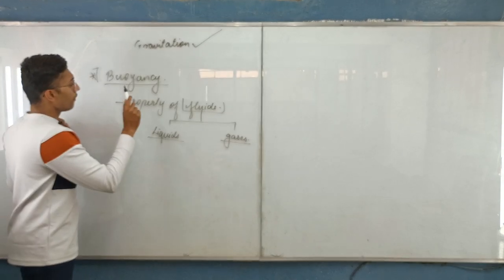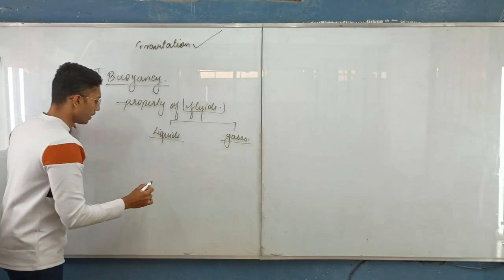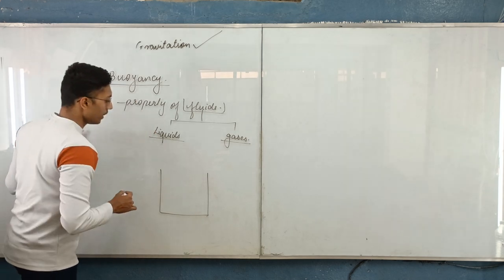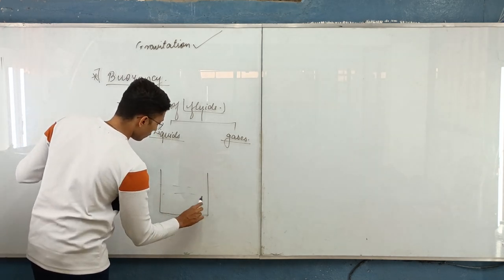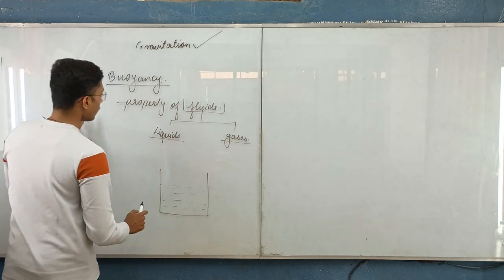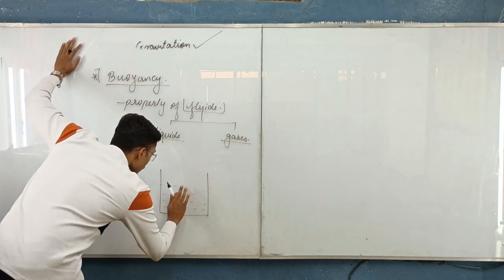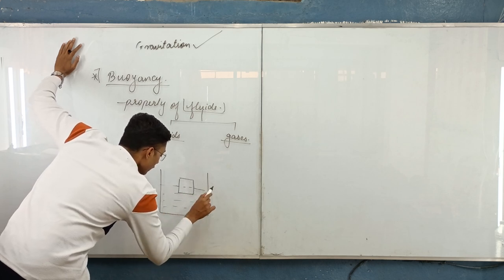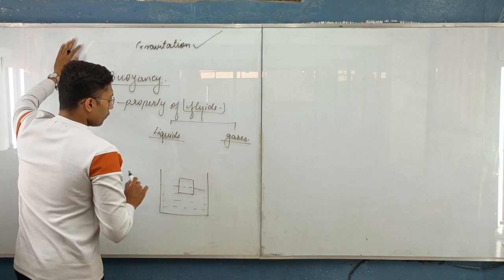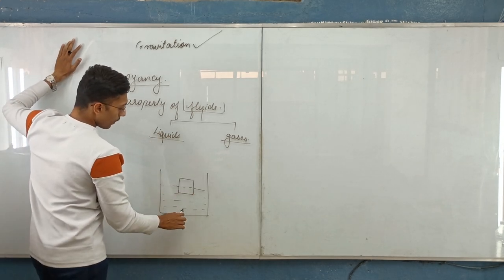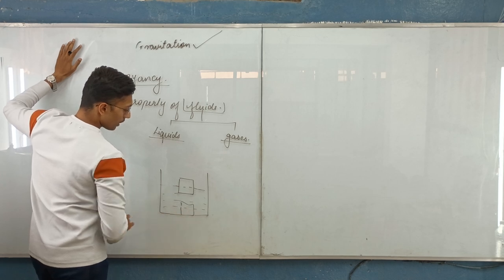So when the buoyancy will start acting, if we have any vessel which is filled by some liquid, and in that if we have any object placed in it, we have seen that some objects float on the surface of the water while some start sinking.